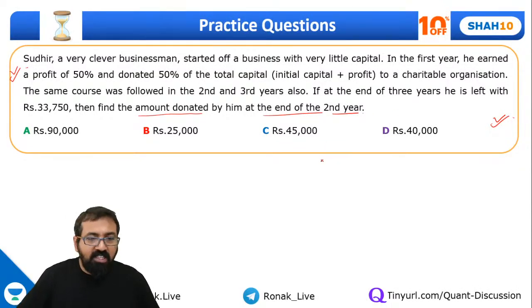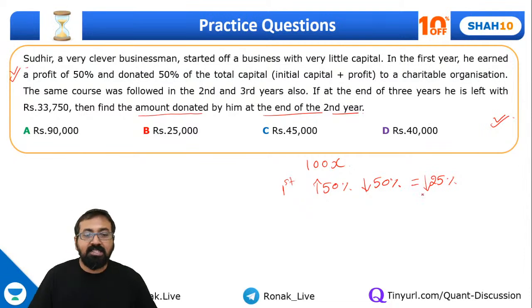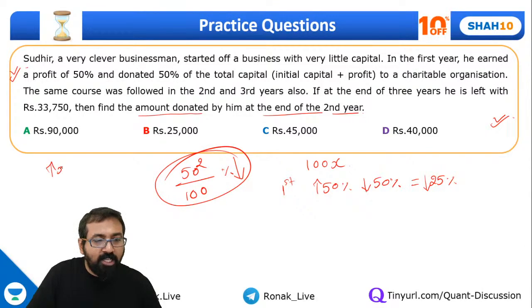So one way is, you can assume that he started with 100x. At the end of the first year, the amount is increasing by 50% because he got profit, and then he's donating 50%, so it got reduced by 50%. So the effective percentage change will be a 25% reduction. Guys, try it and see, you know 50% increase, 50% decrease is always 50 square upon 100% decrease. Remember this point. When you increase a value by x% and successively decrease it by x%, the net change will be x square upon 100% decrease.